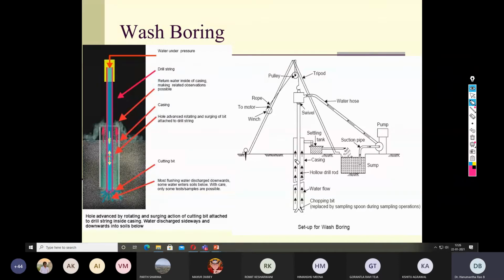The disadvantage is that what we get is a disturbed soil sample, and we don't know what state it is in. It is also very difficult to identify the thickness of the soil layer, because we don't know about all the soil particles which got loosened when the chopping bit is rotating. From a change in color of the soil, we can say there is a change in the soil layer. If there is no change, we can't identify what kind of soil it is. That is the biggest limitation.